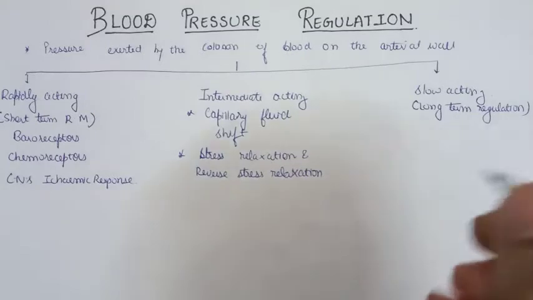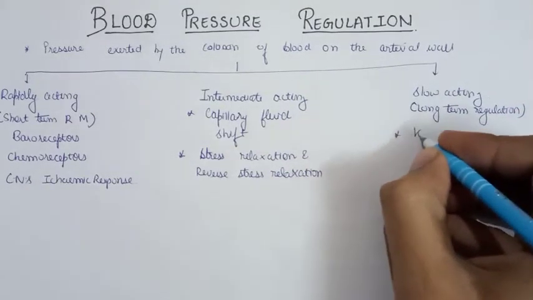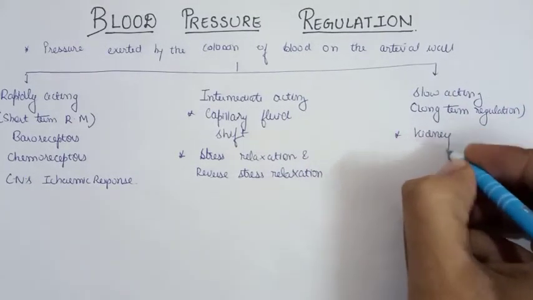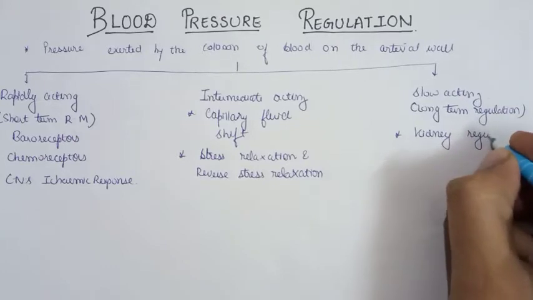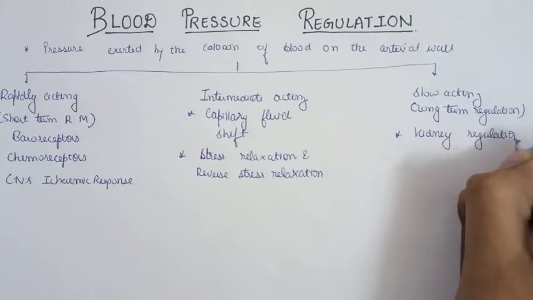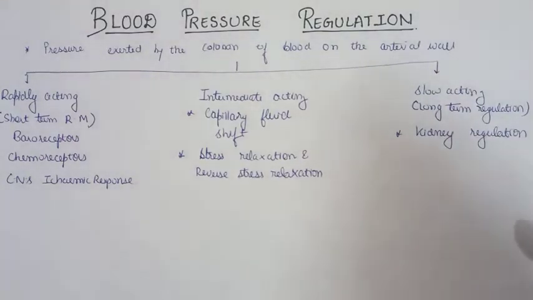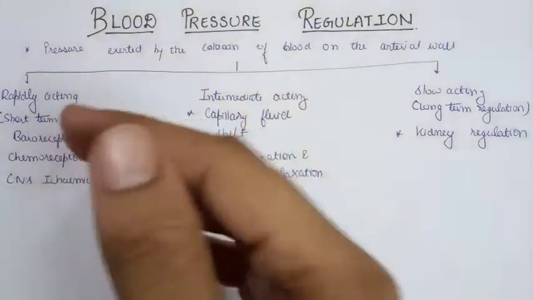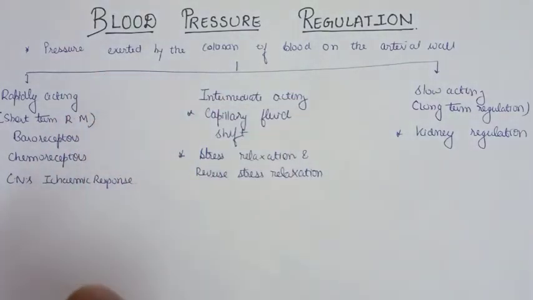Under the long term we have the kidney mechanism, kidney regulation or the renin angiotensin mechanism. I hope you are quite aware of the long-term or slow acting mechanism of blood pressure from the previous videos that I have discussed on physiology. So let's start with the rapidly acting mechanism or the short-term regulating mechanism of the blood pressure.